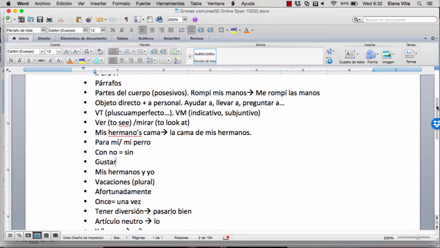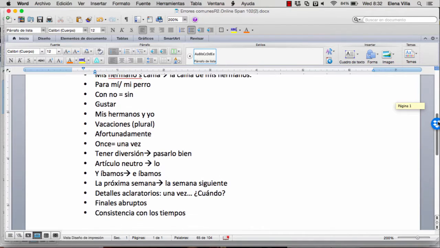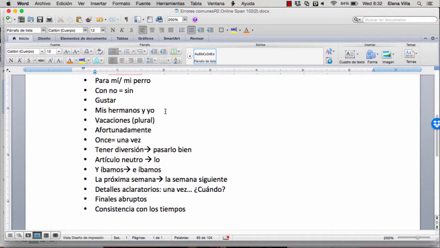Gustar, I've seen a couple compositions that still need to review gustar or verbs like gustar. Do that in the book, and if you still have trouble, let me know. We don't say yo y mis hermanos, but mis hermanos y yo. Yo always goes at the end, and I believe it's the same in English.